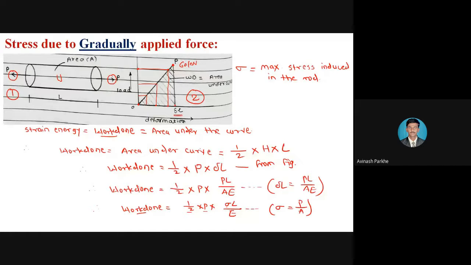If we derive the second derivation for the suddenly applied load, then you will get the difference in the stress formula. What will be the formula for the gradually applied load and what will be the formula for the suddenly applied load? The stress for gradually applied load, stress for the suddenly applied load, and stress for the impact load. All three formulas are different because we are changing the loading condition. Therefore, the stress formulas are also different. Take this part in your notebook.